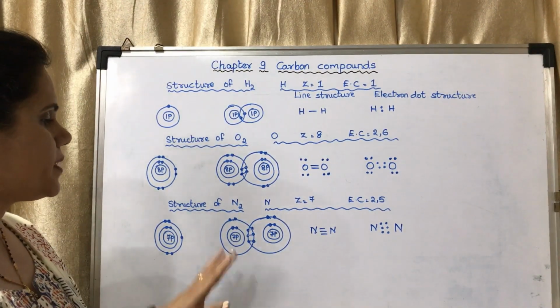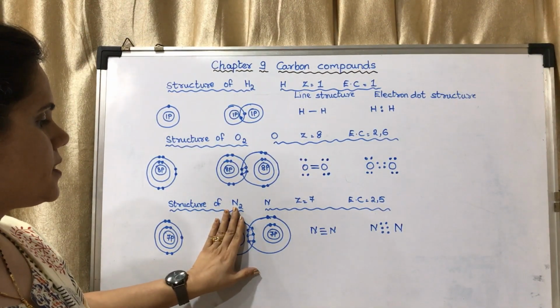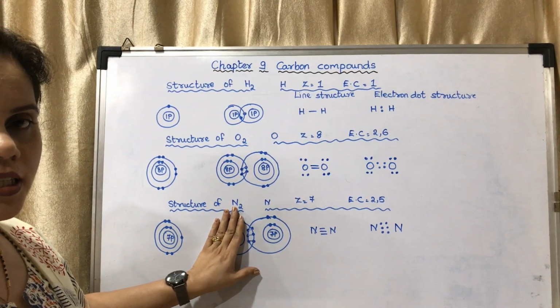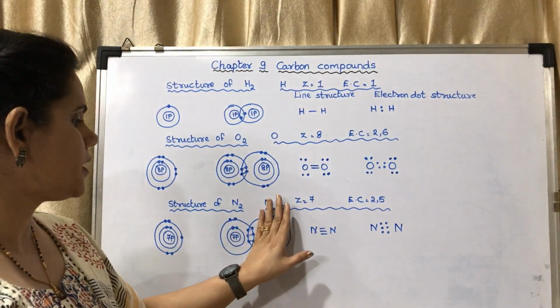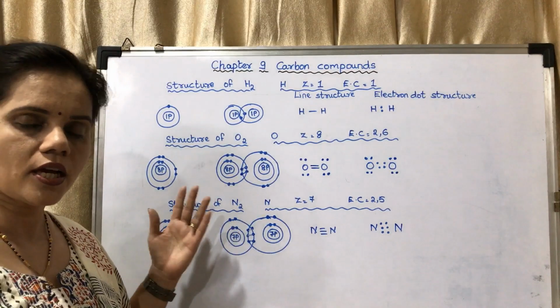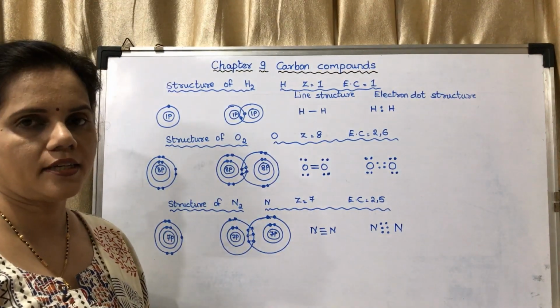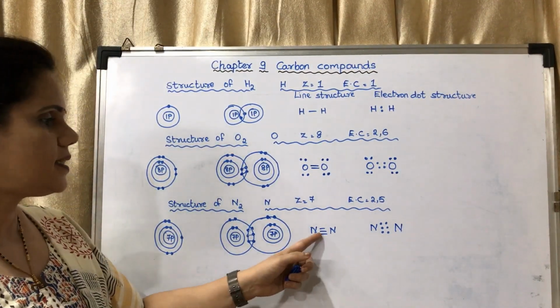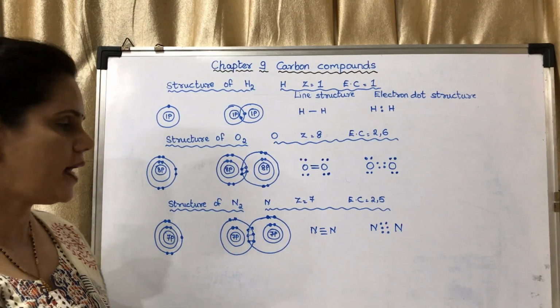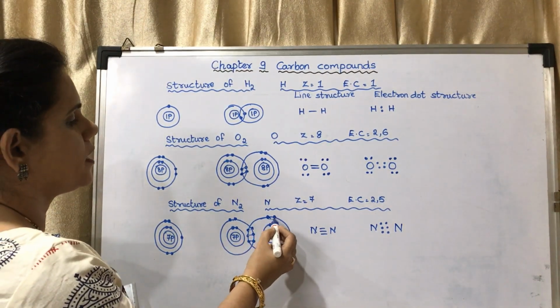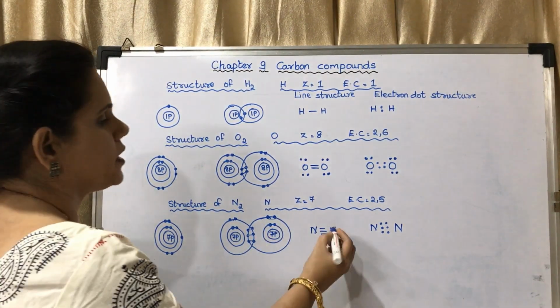After sharing, you may see this nitrogen is having 8 electrons in its outermost shell. Similarly, 8 electrons in its outermost shell for the other nitrogen atom also. So this is a triple bond shown by 3 lines. What is the number of electrons remaining?